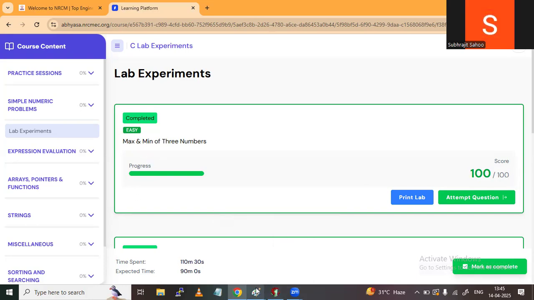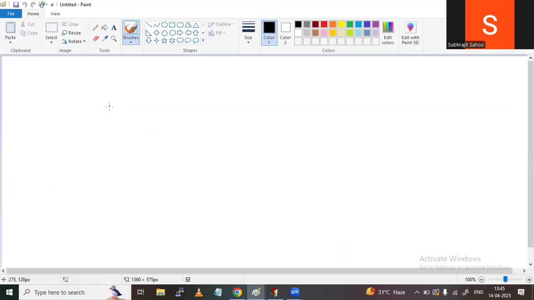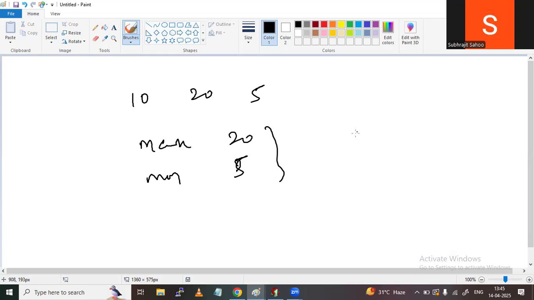That means I have to read any three numbers. Suppose the numbers are 10, 20, and 5. Then I have to find which one is the maximum. So the maximum in the current example is 20, and the minimum is 5. This should be my output, right? So three numbers I compulsorily have to read.